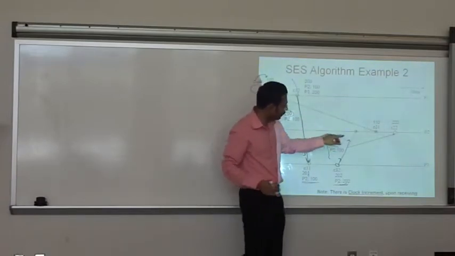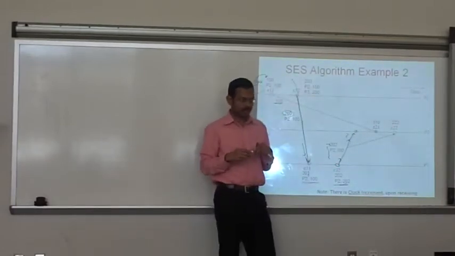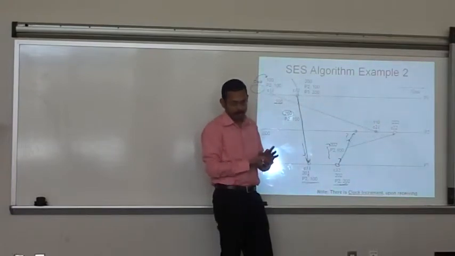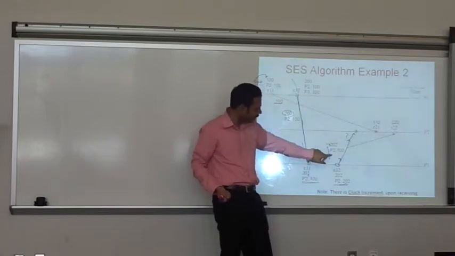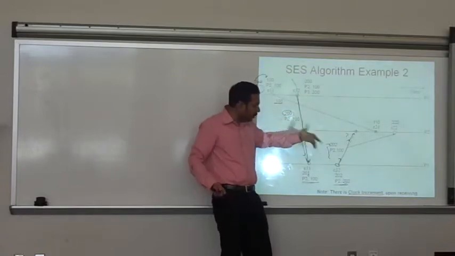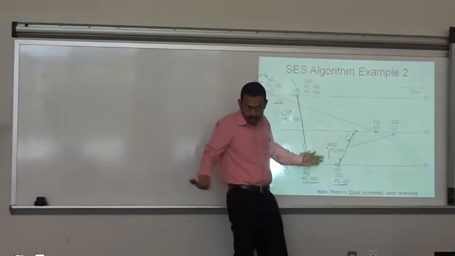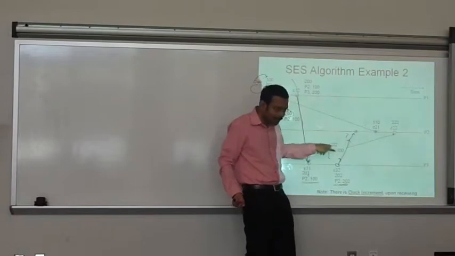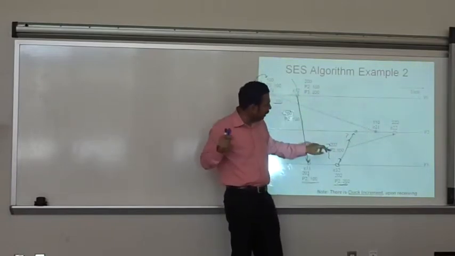So when P2 gets this message, should it accept it or not? How does it decide? It sees whether there is an entry for itself in the attachment to that message, and there is one, P2 100. What does it mean? Something has been sent to P2 prior to sending this, right? Not by P1, maybe by P3, but it came from some other process actually. But this indicates the timestamp of the message that was sent to P2 by someone.